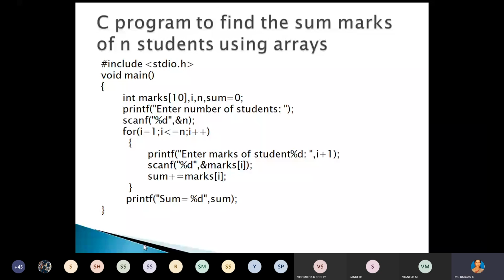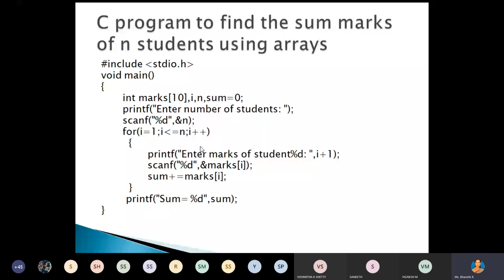First, we have to declare the array to store the marks of n students. Then we need one variable I used for iteration. We have to read 10 student marks, so to go through the students one by one we use that iteration value.